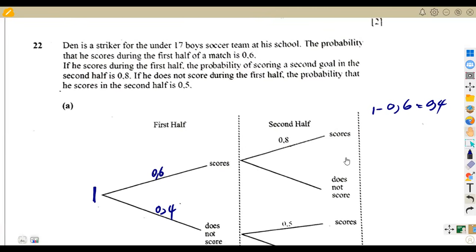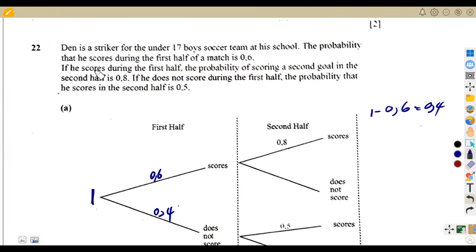All right, let's move on. If he scores during the first half, the probability of him scoring the second is 0.8. What about not scoring? Remember, the probabilities add up to 1. So 1 minus 0.8 is 0.2.